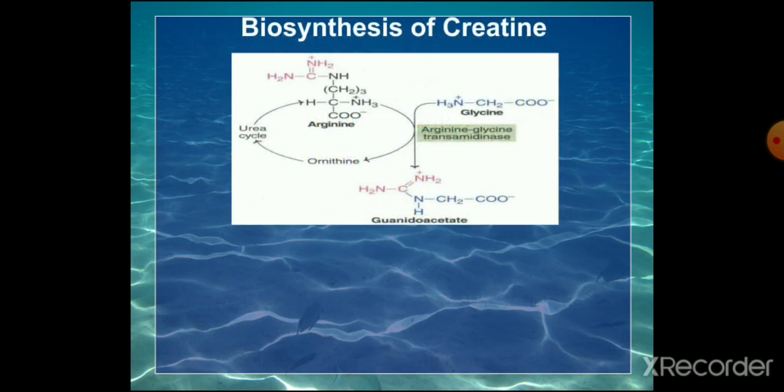Now we have to write the steps. The guanidino or amidino group of arginine is transferred to glycine by the arginine glycine transamidinase enzyme to form guanidoacetate. That is the first step, which takes place in the mitochondria of the kidney.